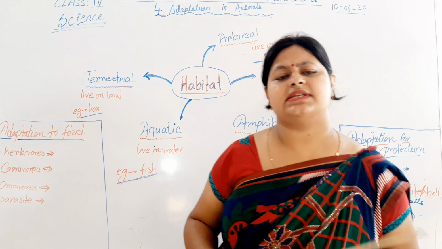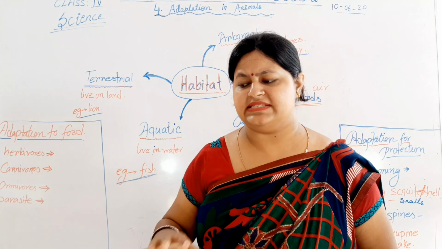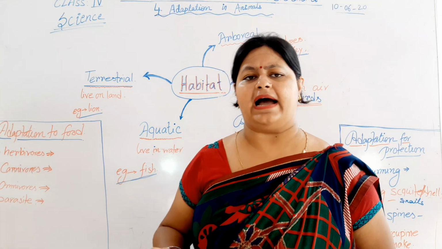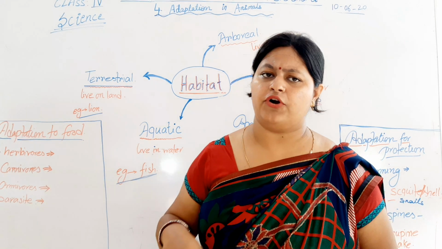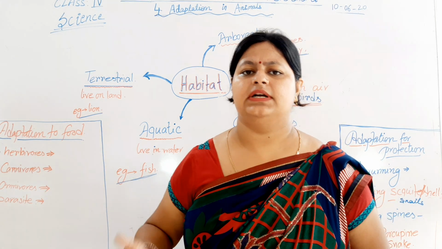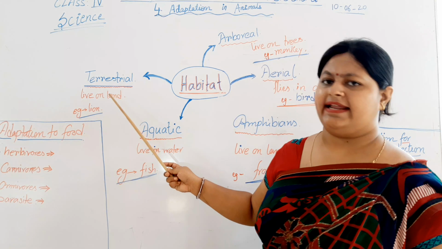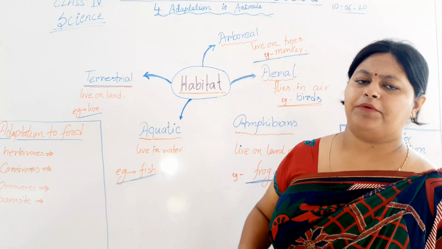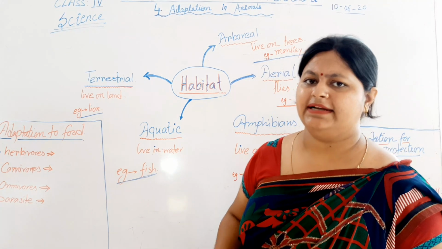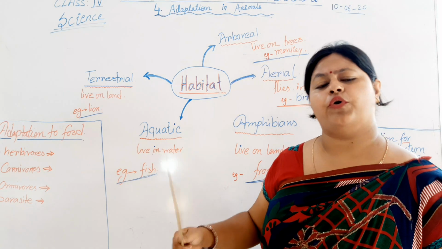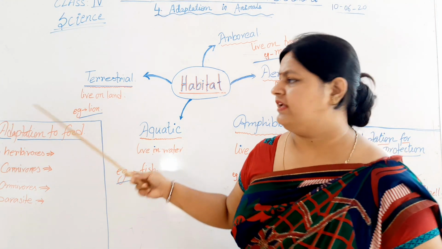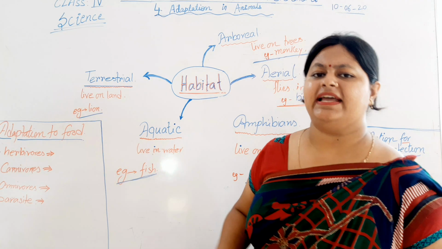So the camel is adapted to that desert region. They drink water and store it for the future. So these are terrestrial or land animals, the type of animal that lives, survives, grows and develops on land. For example, lion, camel, polar bear, etc.